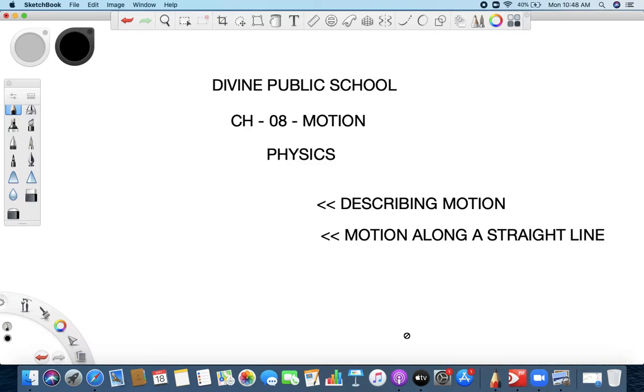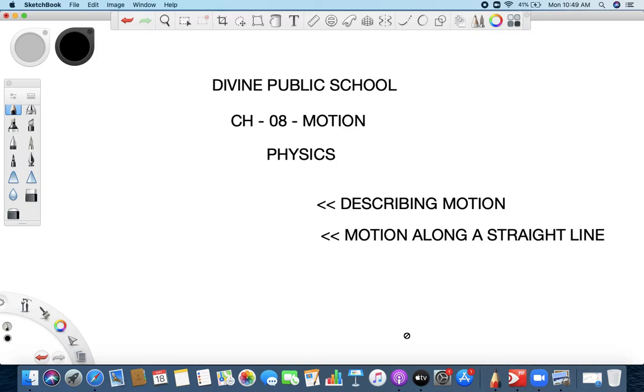Physics, okay, before that I'll just tell you, whether you opt for mathematics or whether you opt for biology, physics and chemistry are the subjects which we are going to carry forward for sure. So in both parts you have chemistry and physics for sure. So put all your efforts in order to understand. Again I am telling you, 9th standard is the base of 10th, 11th, 12th. So keep your effort. First of all, what is motion?